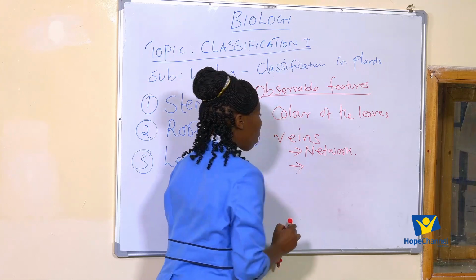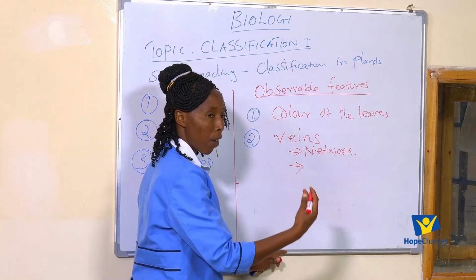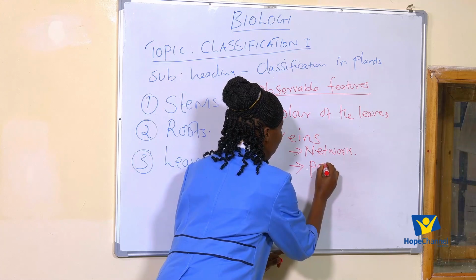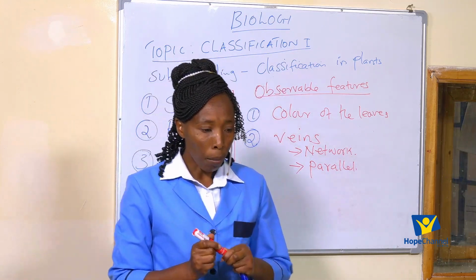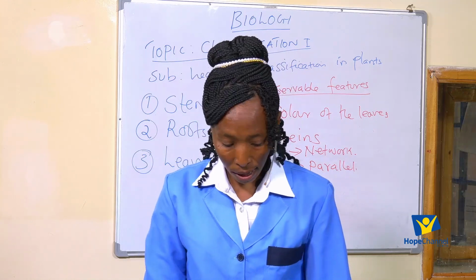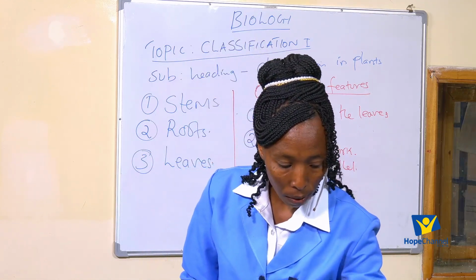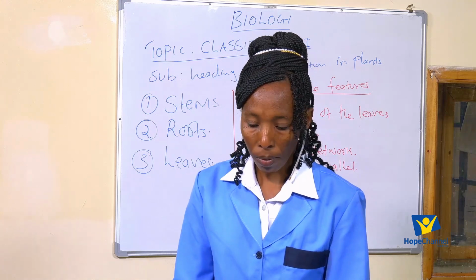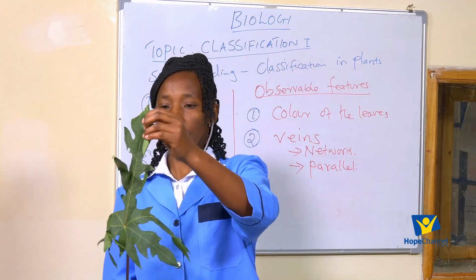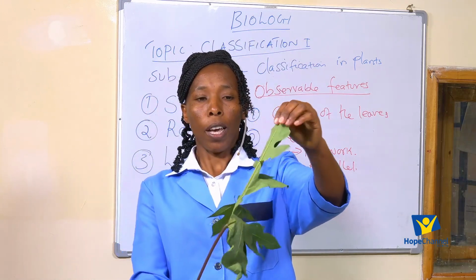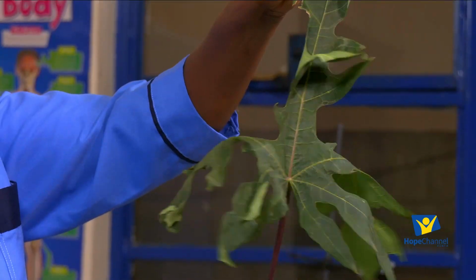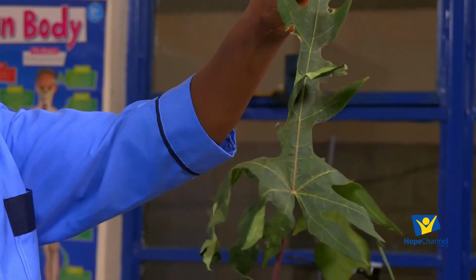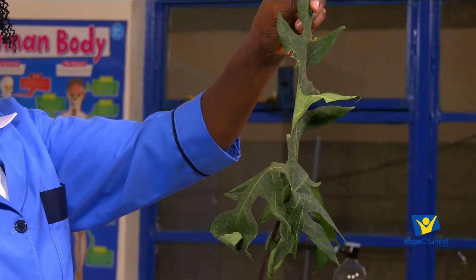And we have some leaves whose veins are parallel. I want us to identify them, for example, let me use this one. I think it can be visible. For example, this one has what? Which type of veins are here? We talk about network veins.